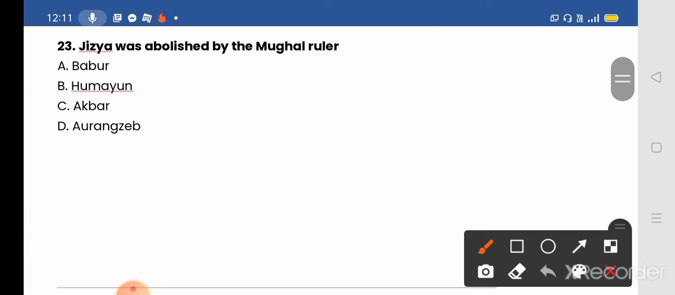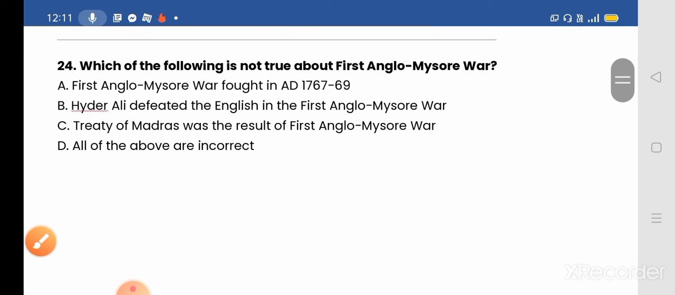Jizya was abolished by the Mughal ruler. Option given: A, Babar; B, Humayun; C, Akbar; D, Aurangzeb. And the correct answer will be C, Akbar. Jizya was abolished by the third Mughal emperor Akbar in 1564. It was finally abolished in 1579. Okay, next we move to our next question.